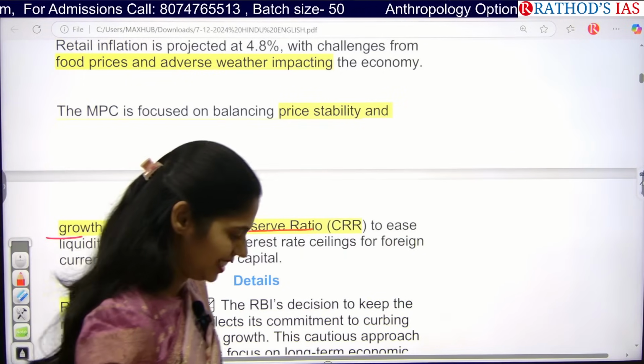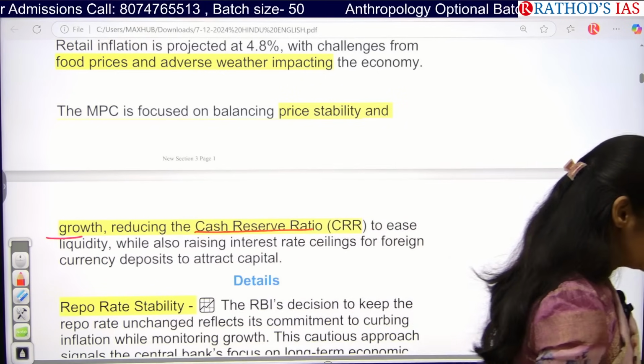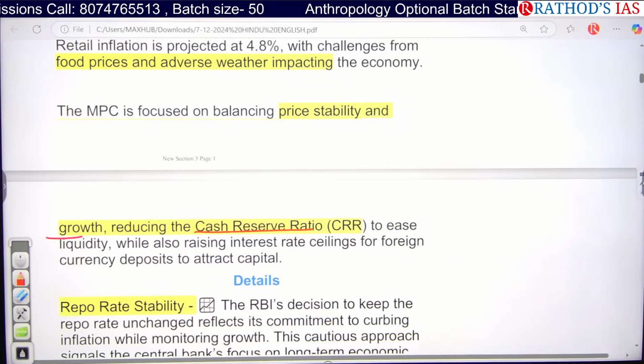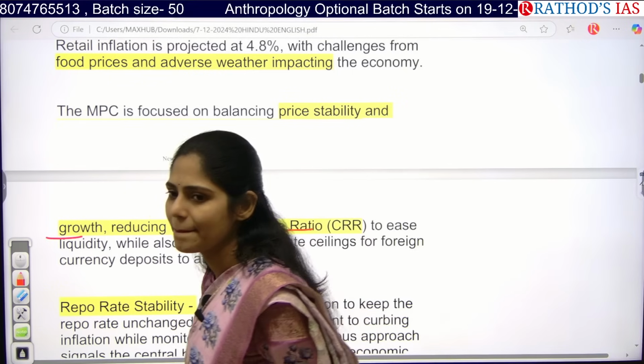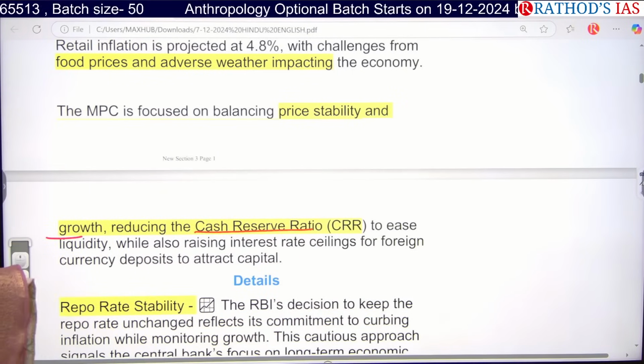CRR. So banks need to deposit some amount of money with RBI. So what is the time period to be maintained for this CRR? 14 days.